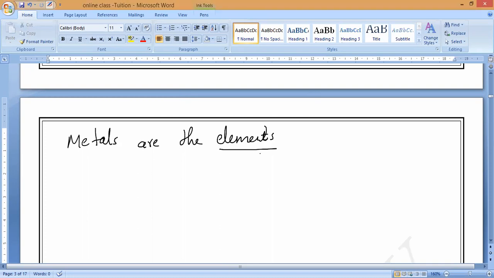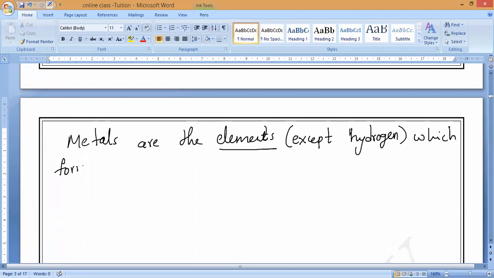Hydrogen, not carbon. Understand? Metals are the elements except hydrogen. Hydrogen is a metal or non-metal? Non-metal. So metals are the elements except hydrogen which form what ions?